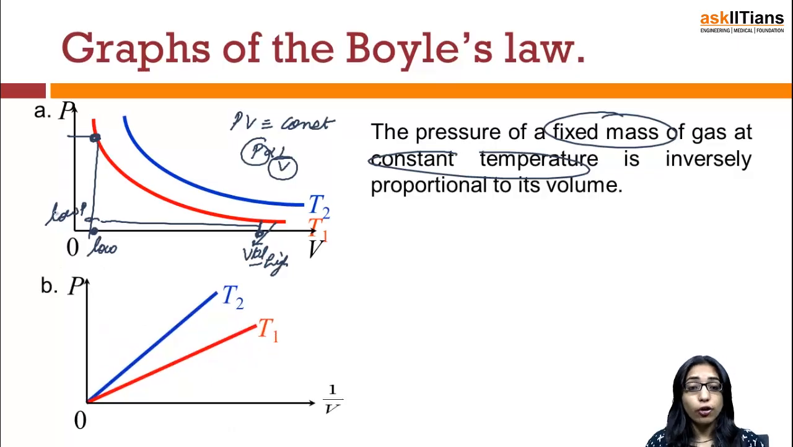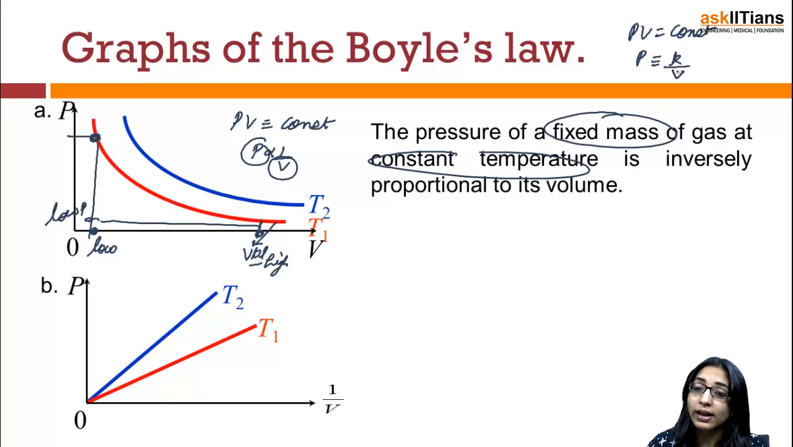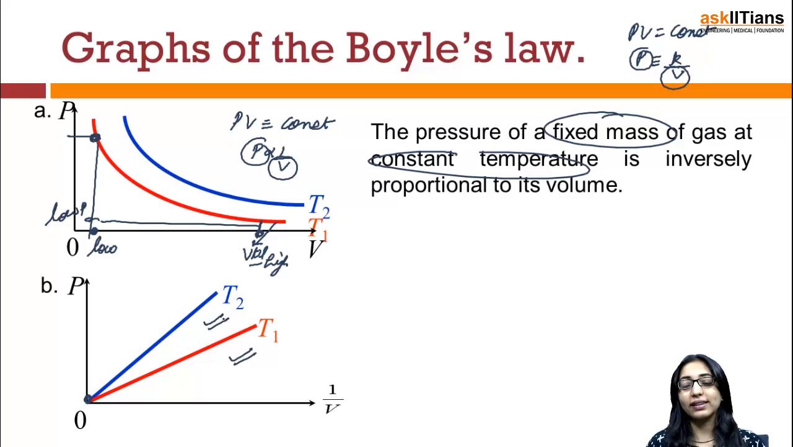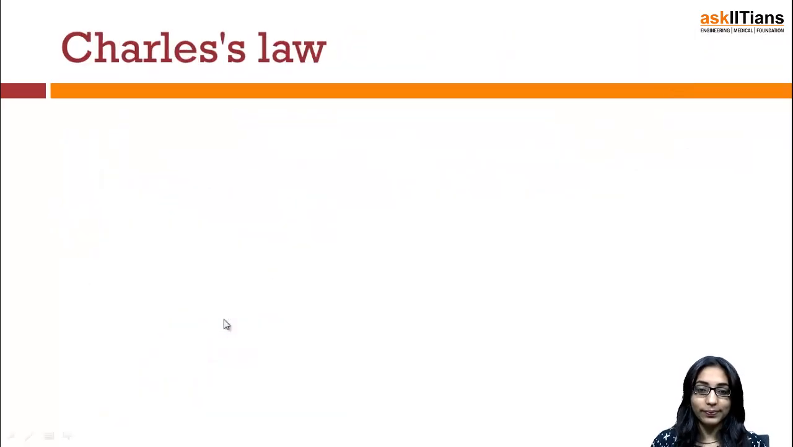And if I ask you to draw the graph between P versus 1 by V, you can also say that since PV is nothing but a constant value, that means P is equal to some K by V. That means if you are drawing the graph between P versus 1 by V, it will be a straight line passing through the origin with zero intercept on the y-axis. So again, this is at temperature T1 and this is at temperature T2.